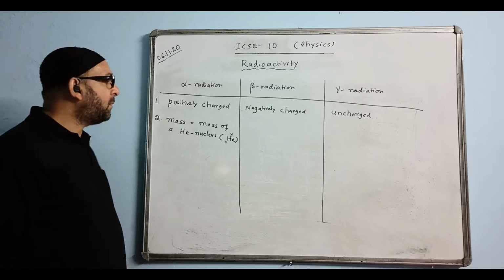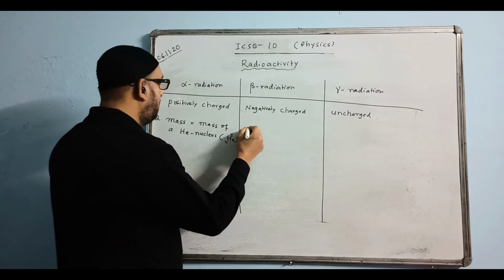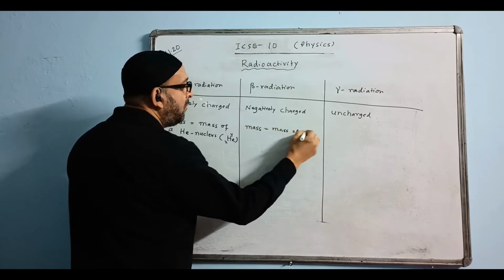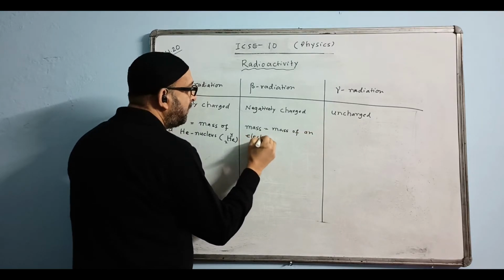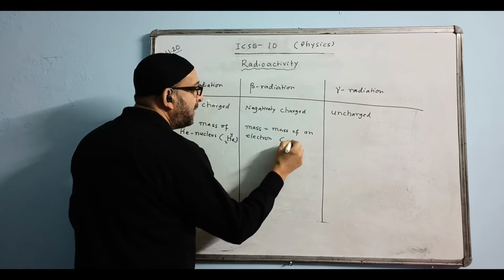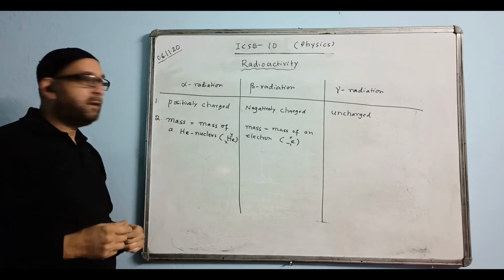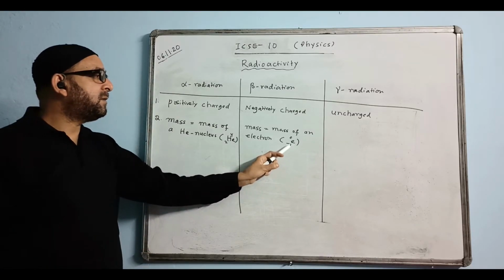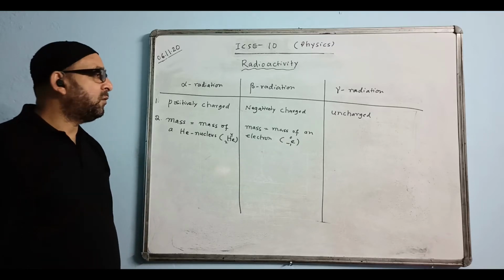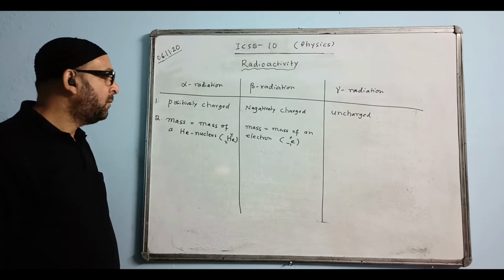Which contains the maximum amount of charge? Answer is alpha. It contains 2 positive charges. And here we write mass is equal to mass of an electron. Electron mass is very less. We write as -1 and 0. This is the symbol we use for electron. E means electron with the -1. Its charge is -1 and mass is very small, very close to 0. It is not exactly 0, but it is very close to 0.